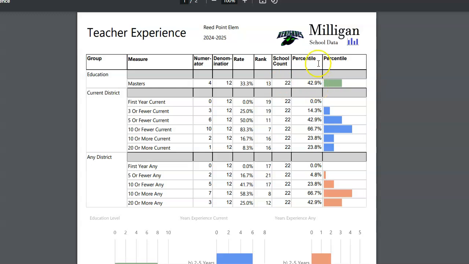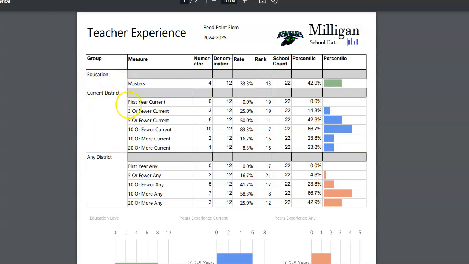Or another way to put that is that it puts them roughly in the 43rd percentile, which is to say that 43% of these 22 schools have less than 33% of their teachers with a master's degree, and about 57% have more than 33% of their teachers with a master's degree. And then this green bar here is just showing a visual representation of the percentile rank. So that's the master's degree metric.